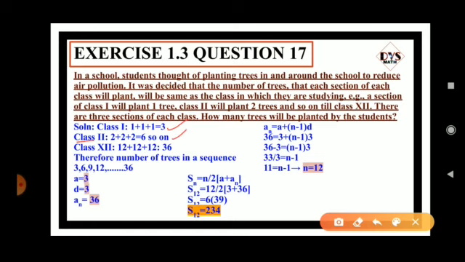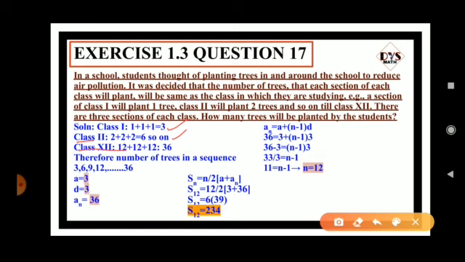We can't do each and everything, so let us take the last class, that is class 12. Class 12 again has 3 sections, A, B, C. From A section 12 plants, B section 12 plants, C section 12 plants. If I add 12 plus 12 plus 12, it is 36.